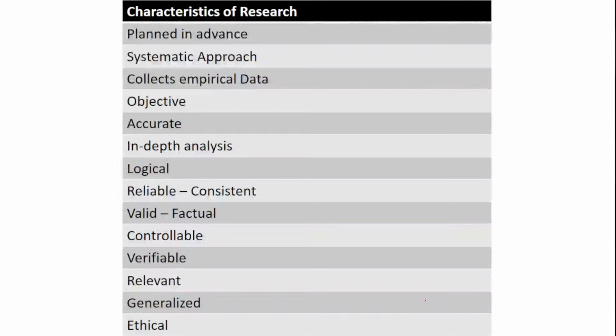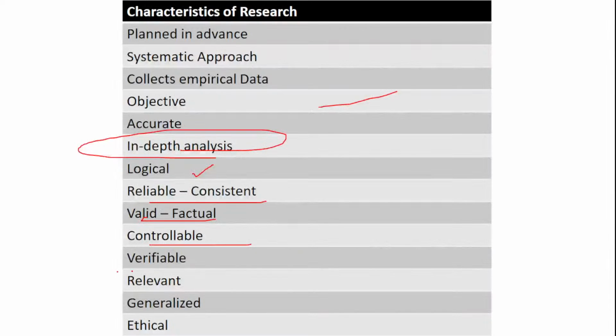Now I have also added some extra points. I have created a list of research characteristics: it should be very well planned in advance, should have a systematic approach, and obviously a collection of empirical data. It is objective, accurate in nature, with in-depth analysis. When we say in-depth analysis, it means a detailed study, which should be logical, reliable with consistency, valid, factual, controllable, verifiable, relevant, generalized and ethical.